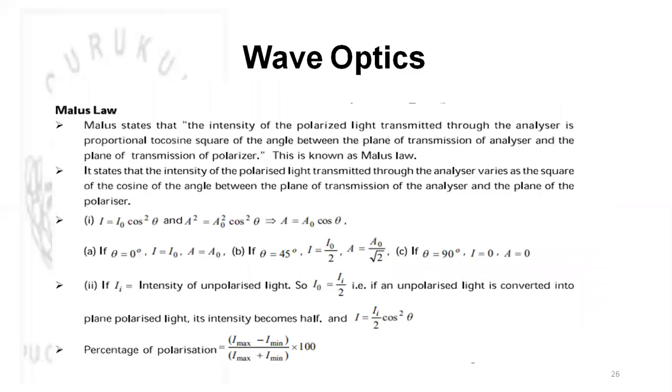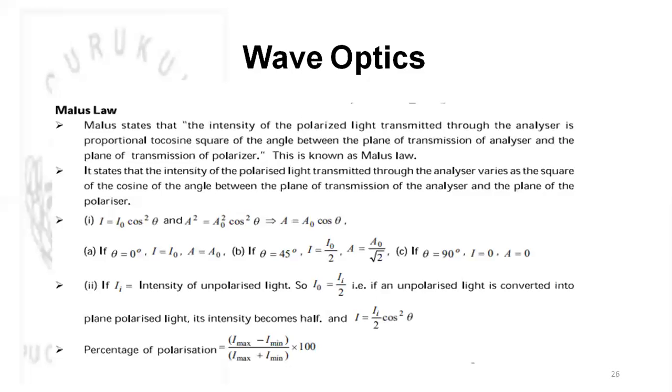Now coming to Malus's law, which states that the intensity of the polarized light transmitted through the analyzer is proportional to the cosine square of the angle between the plane of transmission of analyzer and the plane of transmission of polarizer. This is represented by I equals I naught cos square theta, or A square equals A naught square cos square theta. If theta equals 0, then I equals I naught; if theta equals 45 degrees, then I equals I naught by 2; if theta equals 90 degrees, then I is 0. So this is how we get it.